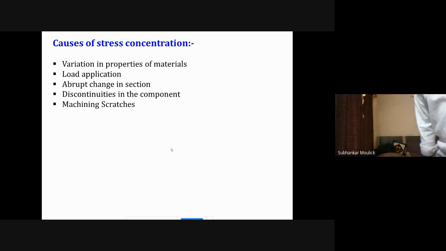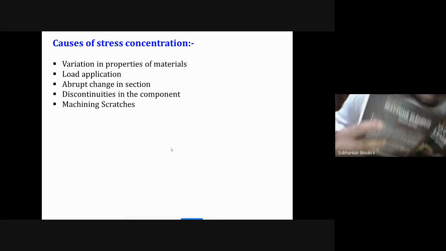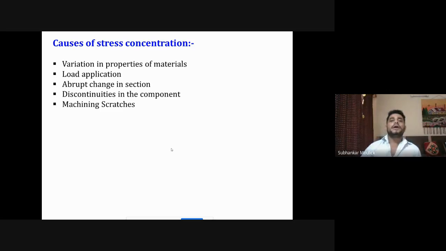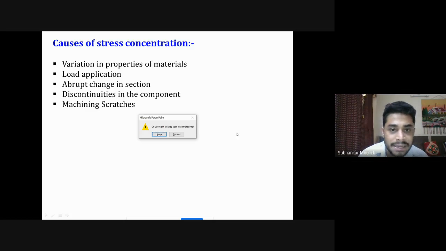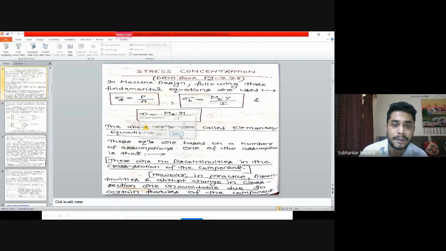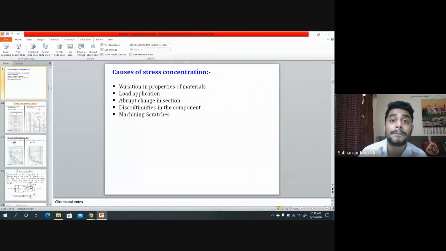One last topic we will discuss for today, and that is the cause of stress concentration. That means what are the ways by which this stress concentration can happen. You can see that stress concentration can take place due to variation in the properties of the material. It can take place due to the load application.